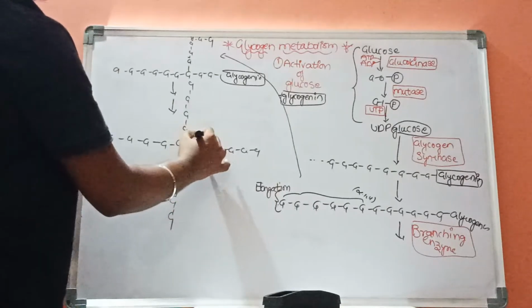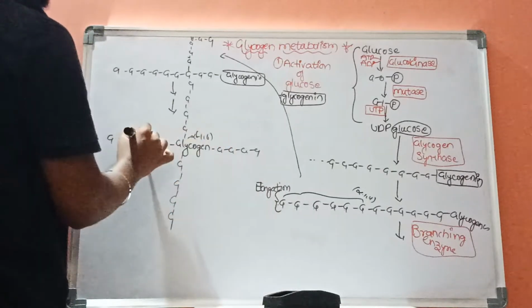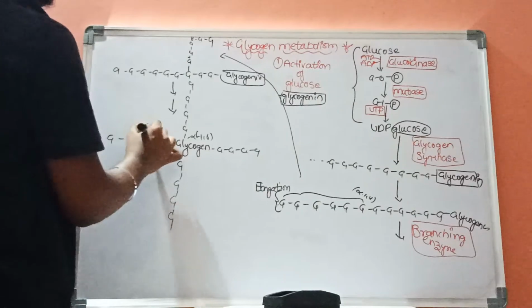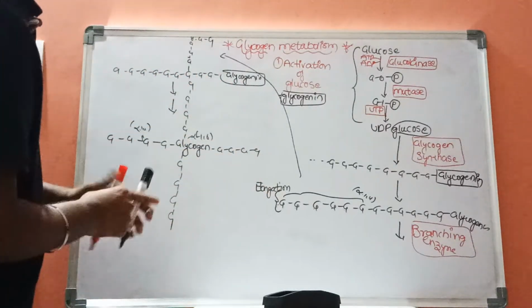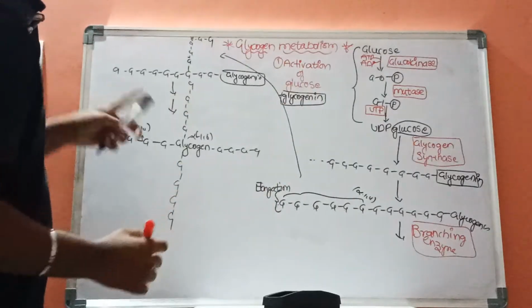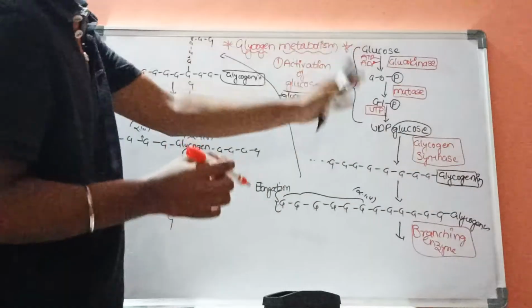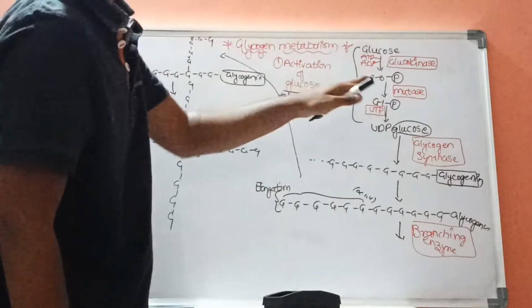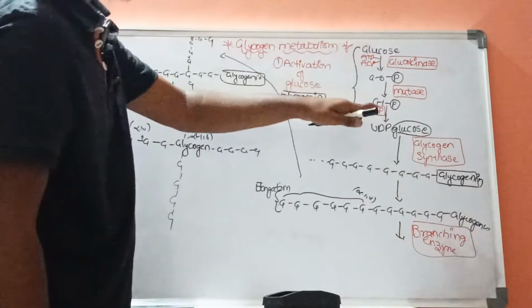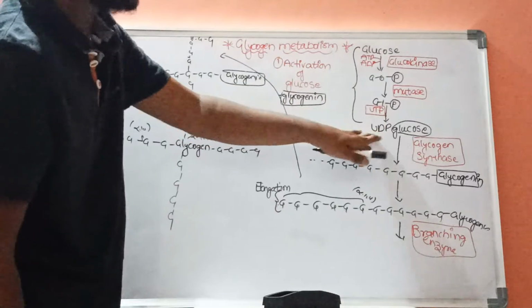This is alpha 1,6 linkage and this is alpha 1,4 linkage. Now this is the structure of glycogen. This is the entire pathway of glycogenesis. First, glucose will get converted into glucose 6-phosphate. Glucose 6-phosphate will get converted into glucose 1-phosphate. Glucose 1-phosphate will get converted into UDP glucose.